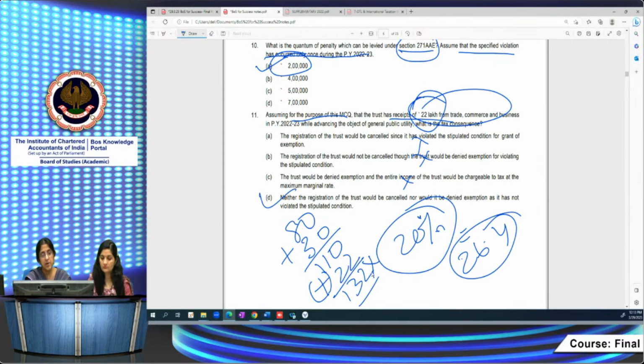Suppose this amount had been higher than the 26.4. Say it had been 30 lakhs. Let us see what the answer would have been then. The registration would not be cancelled. Then the trust would be denied exemption for violating the stipulated condition. Yes, it would be denied exemption under 11 and 12. And how would it be taxable? It will be taxable under 13(10) and 11.